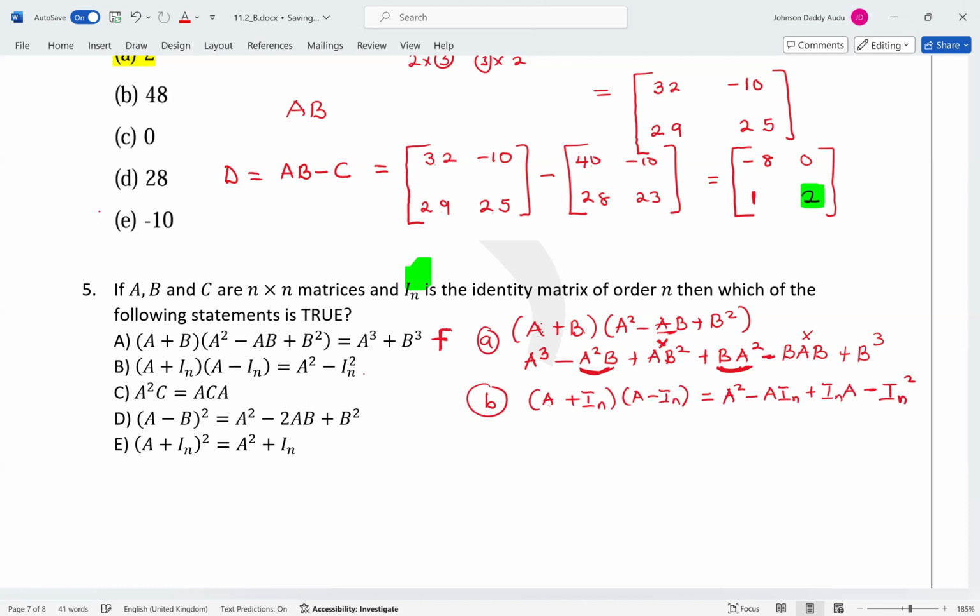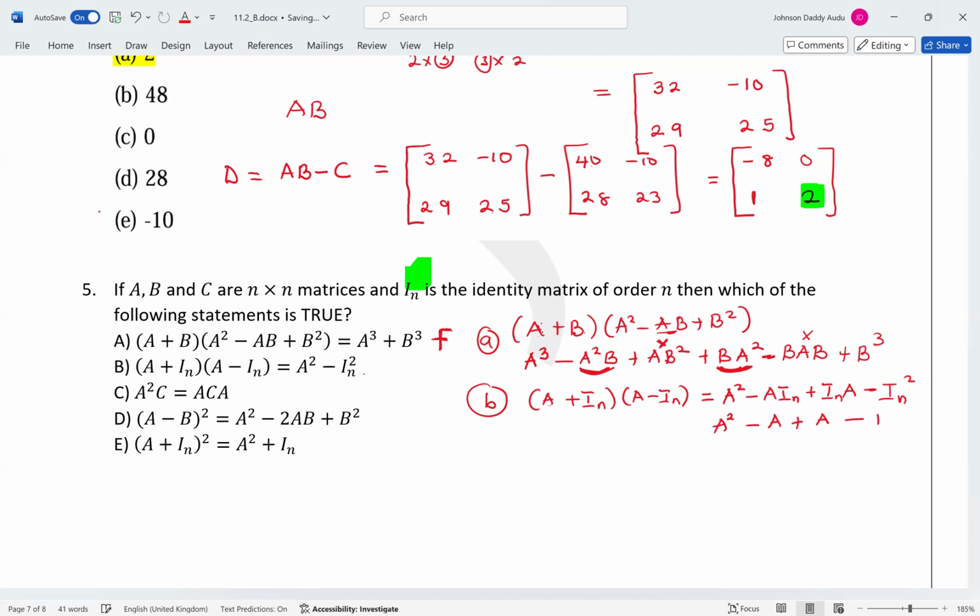Okay, this is the good news. But the only matrix that commutes with any matrix is the identity. So identity is just like 1. So in the real sense, here, there is no big deal. A times I is still just A. Plus I times A is still the same thing as A. Identity matrix is just like multiplying by 1.